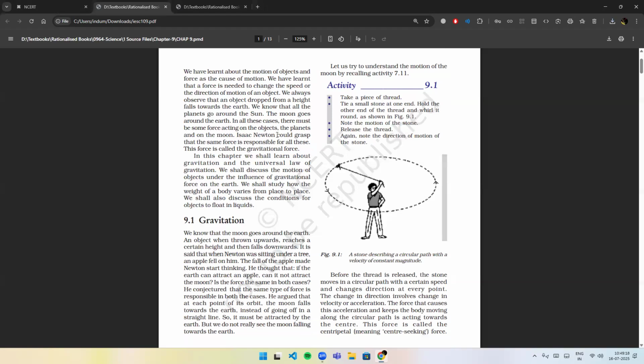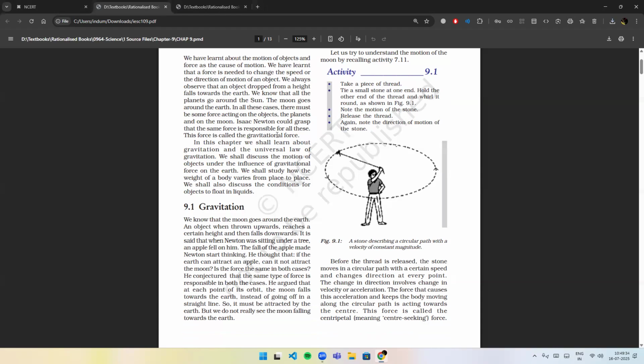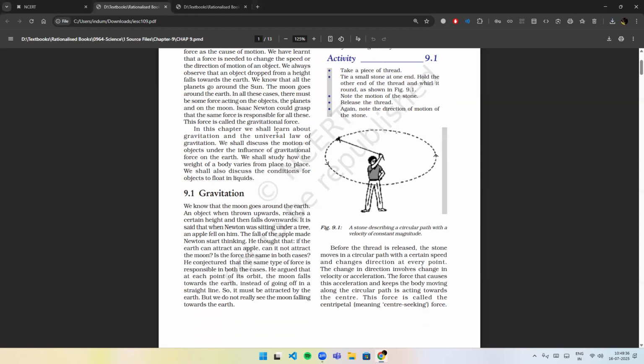We know that all the planets go around the sun. The moon goes around the earth. In all these cases, there must be some force acting on the objects, the planets, and on the moon. Isaac Newton could grasp that the same force is responsible for all these. This force is called the gravitational force.